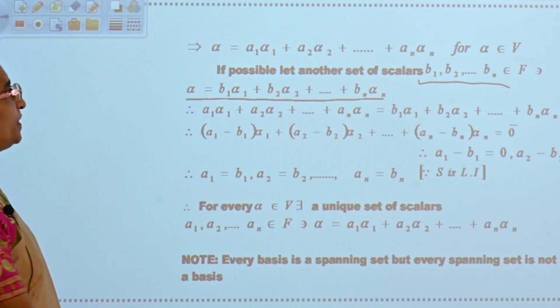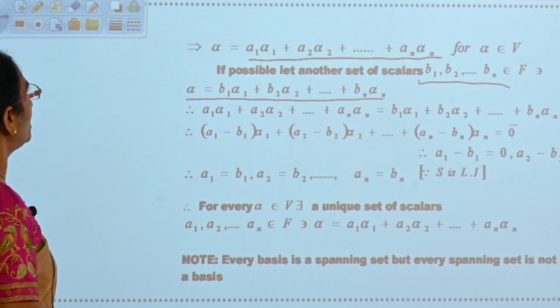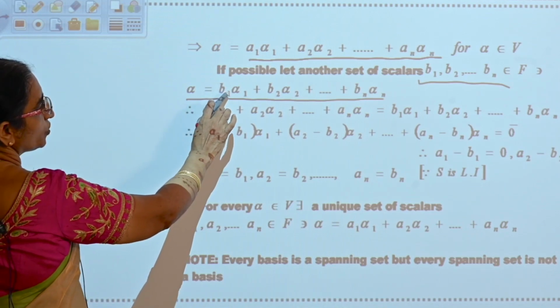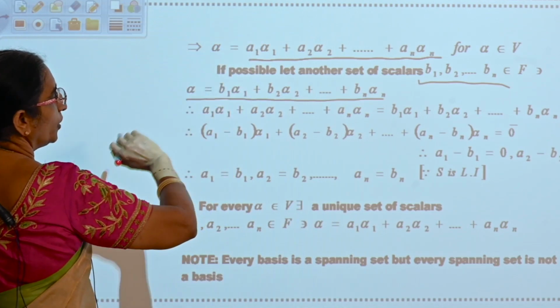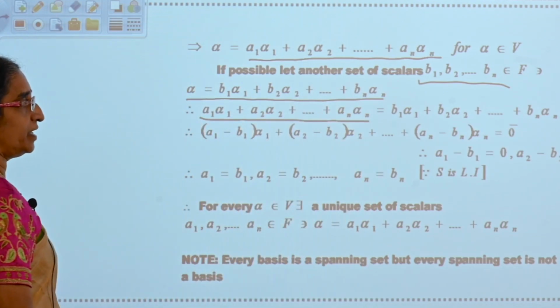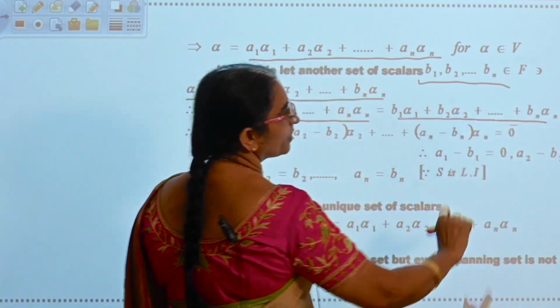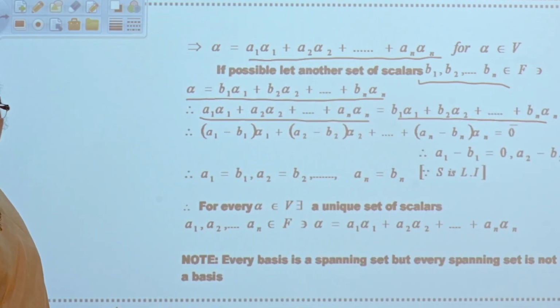Now alpha is equal to a1 alpha 1 plus a2 alpha 2 plus so on an alpha n, and it is also equal to this. So from these two you can write a1 alpha 1 plus a2 alpha 2 plus so on an alpha n will be equal to b1 alpha 1 plus b2 alpha 2 plus so on bn alpha n.